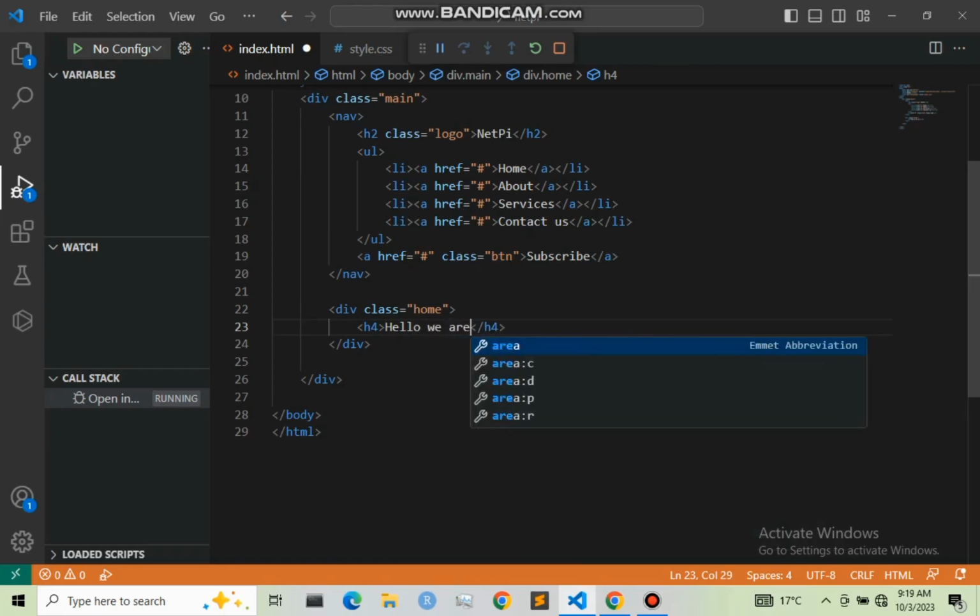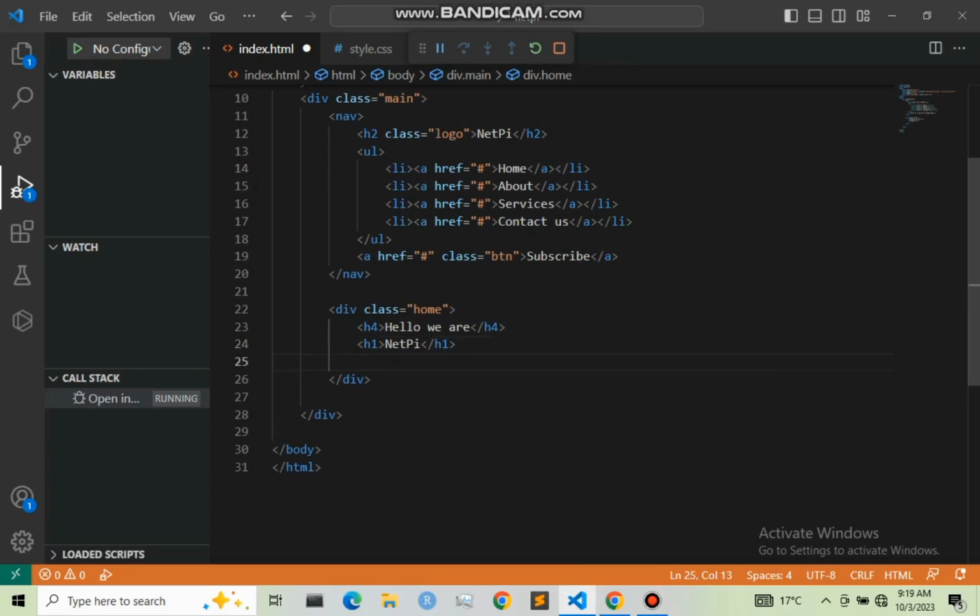Then after this, I'm going to give here an h1, and right here I'm going to say we are netpy. Then our h3 right here, and I'm going to give it as we are web developers, and also we are data scientists. In case you want to analyze your data, you can contact us.